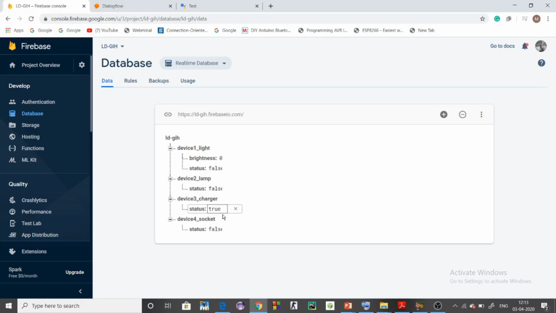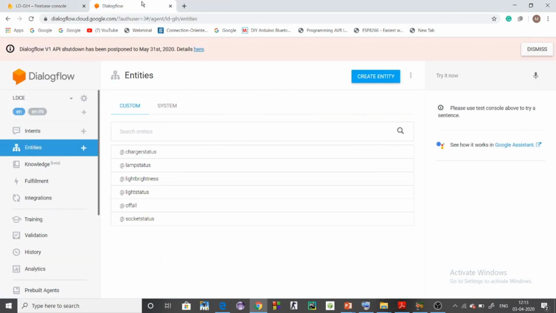So talking about testing the application, let's see whether, according to my command, the Firebase changes its status and its brightness level. Right now, let's close the tab. We will do it again and see how it works. Let me open the Google Assistant.